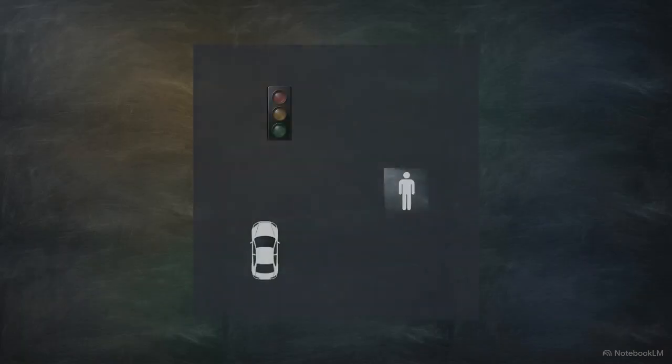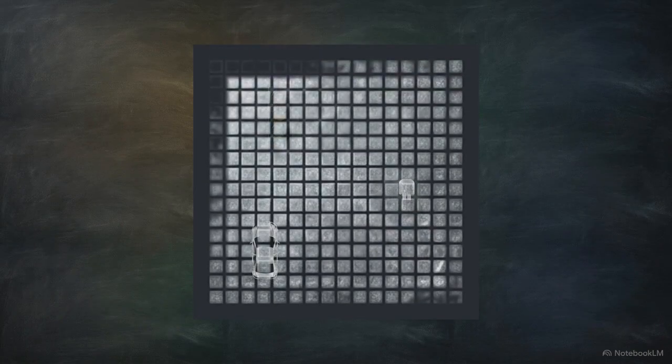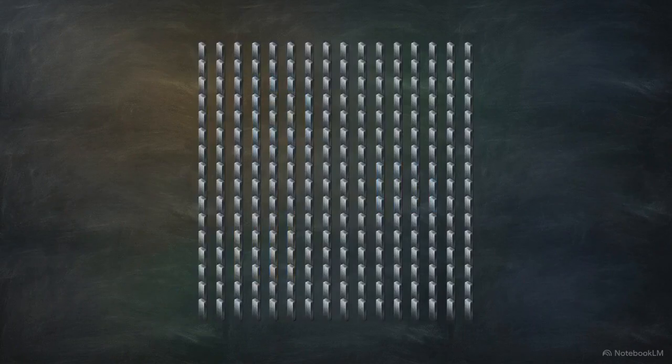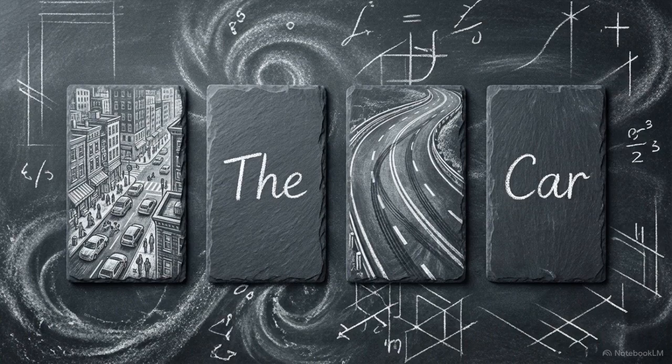It discards convolutions entirely. Instead, the image is sliced into a grid of 16 by 16 patches. Each patch is flattened into a vector, effectively turning the image into a sequence of words. By treating these patches as discrete tokens, the model can process an image using the same mathematical framework a language model uses for a paragraph. This allows the network to use global self-attention instead of localized kernels.